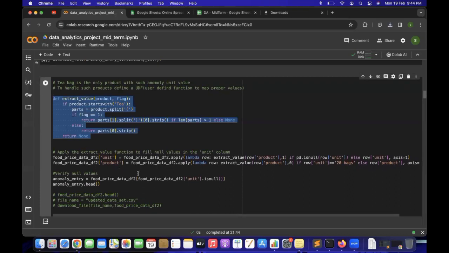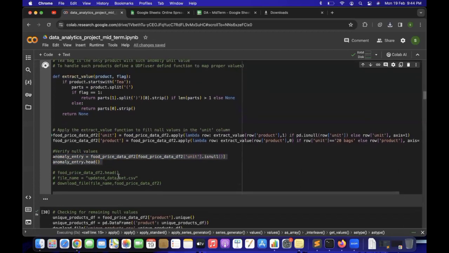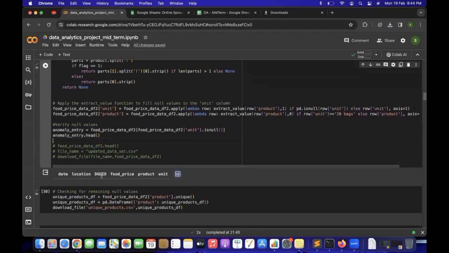So we have a method to handle that anomaly. And we have a verification code here. Let's see how the data now looks. After running the code, there are zero anomalies. Now there is no anomaly record. There is no unit column with a null value.